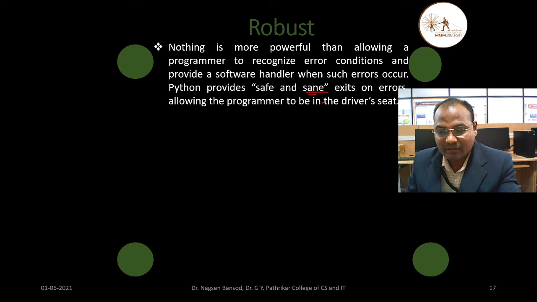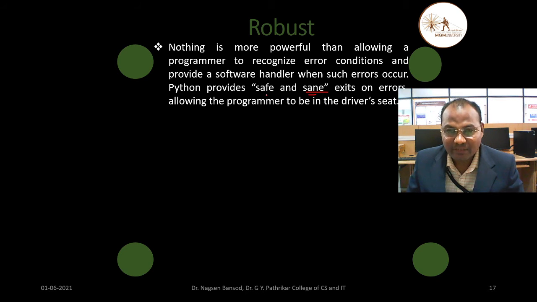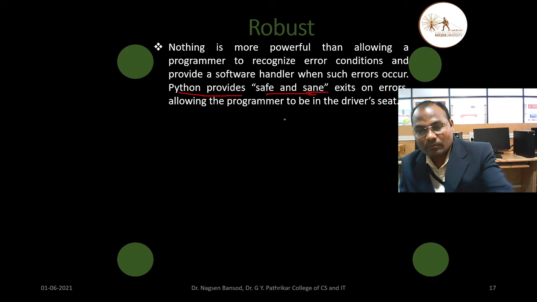What is this sane? Safe and sane means secure and sensible. What is this? It is Python. Python provides us an easy way, so you can drive that software, run that software as a programmer, and you can find the errors in that.